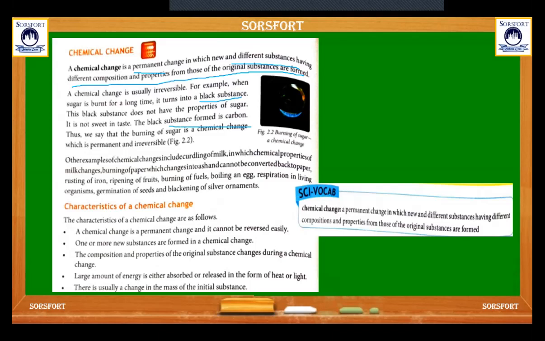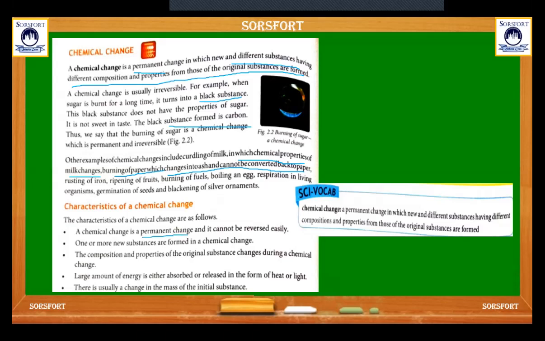Other examples of chemical changes are curdling of milk, in which the chemical properties of milk change, burning of paper, which changes into ash and cannot be converted back to paper, and rusting of iron also. So these are different examples of chemical changes. Let's come to the characteristics of chemical changes.